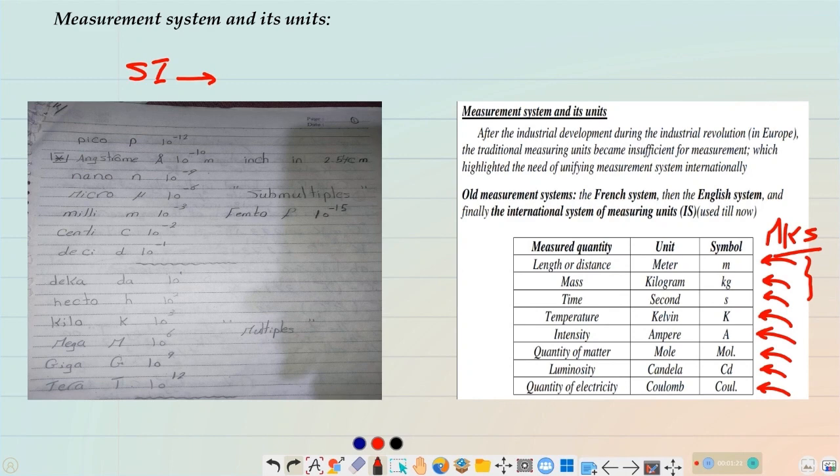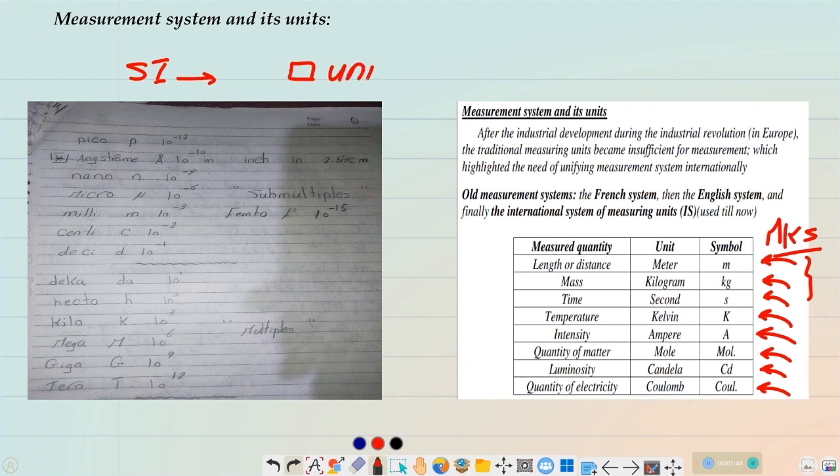Okay, here in this picture, I wrote for you the prefixes and the suffixes that we are using to work in the SI units. The idea of the SI unit is to use some prefixes before the base unit.